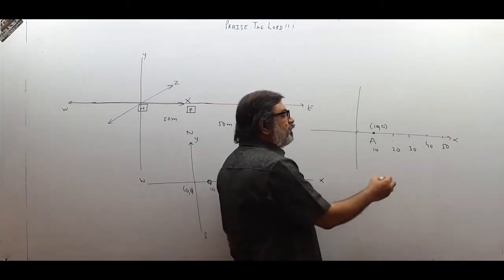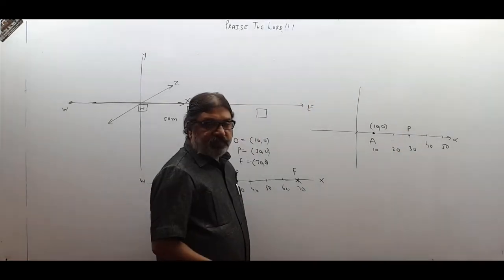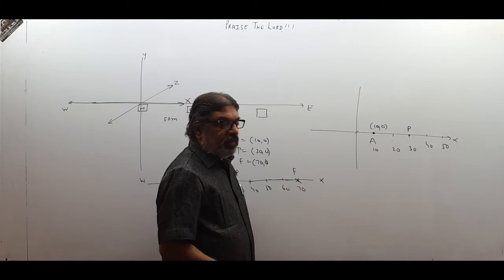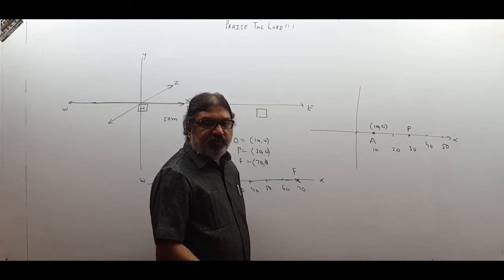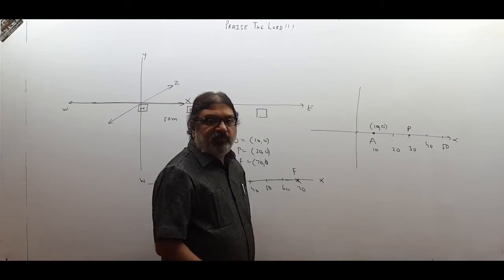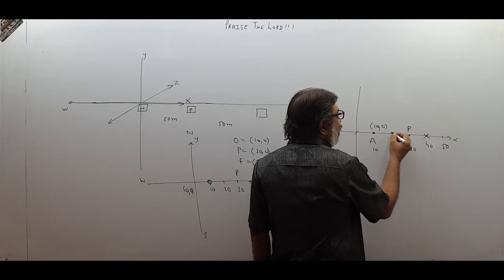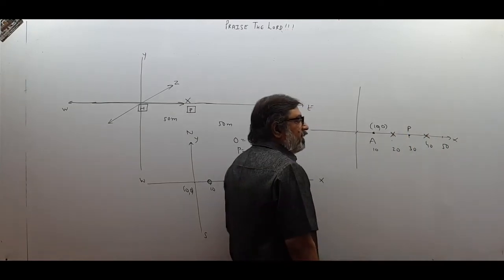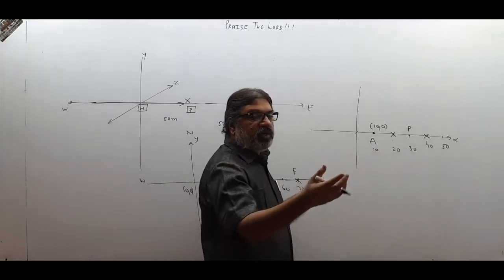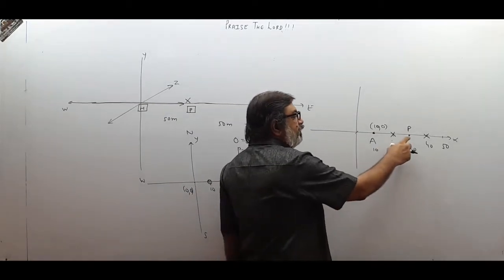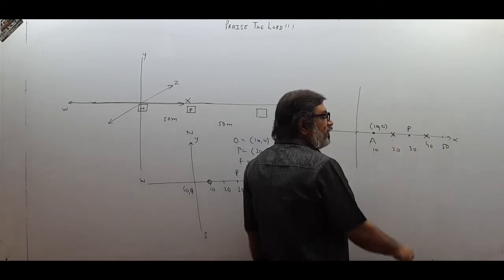Now children, there is one point P over here at point 30, 0 and it is moving with a uniform speed, and you are also moving with the same speed, both are having the same speed. So after a certain time he will reach the point 40 and you will reach the point 20. Earlier the distance between both of you was 20 units, and because both of you are traveling with the same speed, when P reaches over here, you will reach over here. Again the distance is 20 between you.